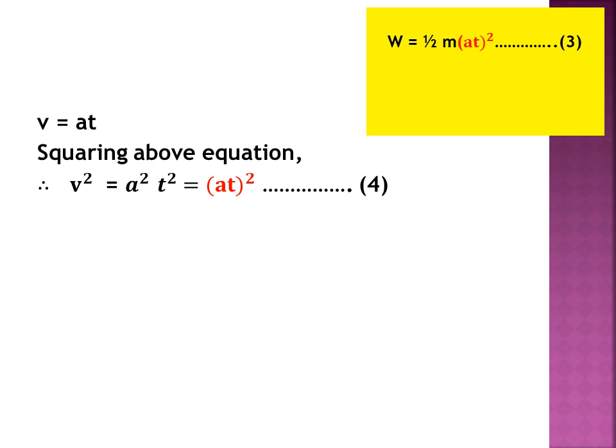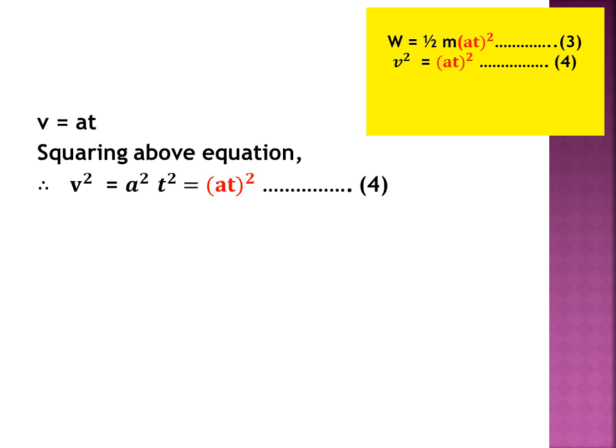So in the previous slide, equation 3 was W is equal to half m (at) the whole square. Now we have got another equation, equation 4, as v square is equal to (at) the whole square. Just now we have got this equation.